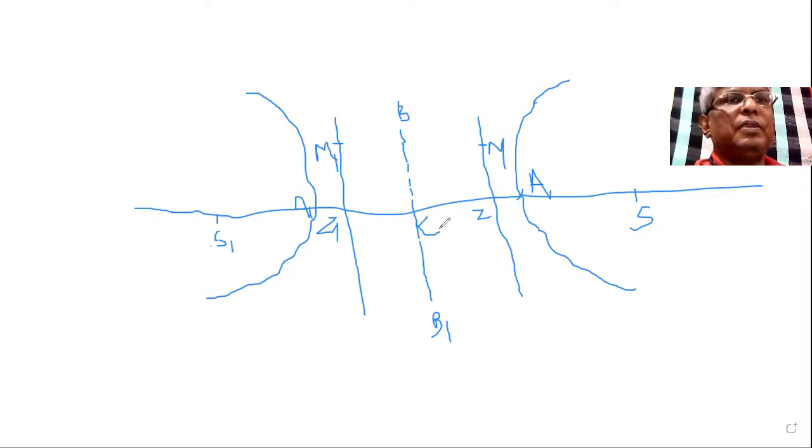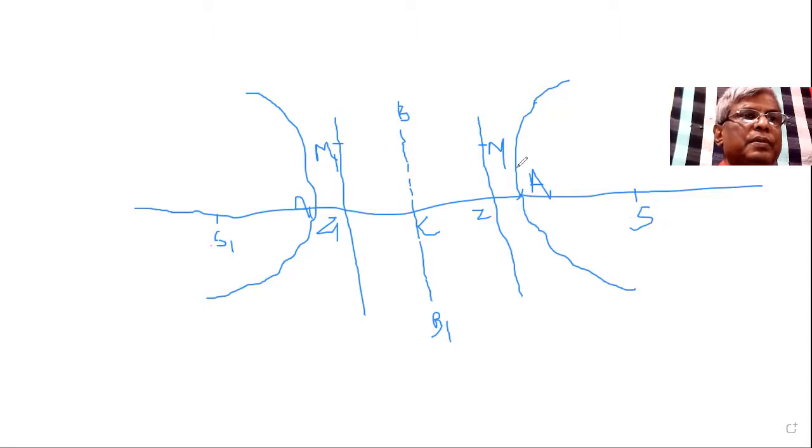This is a very simple illustration, a very simple diagram that is trying to say something about the hyperbola. Let us write: let S be the focus, and ZM the directrix.